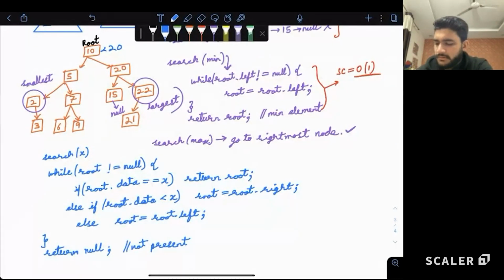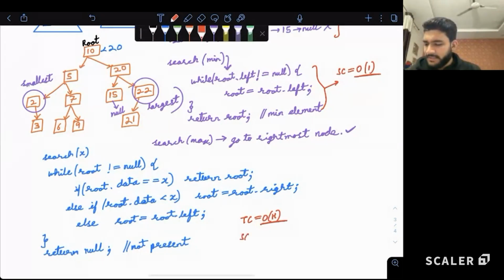Is this clear? If we have to indicate that data is not present, we can just simply say it is not present. What is the time complexity? Like how many steps are we taking to reach the answer? How many nodes are we looking at to reach the answer? Height, very good. Because we are traveling one particular chain from the root node to the current node, very good.